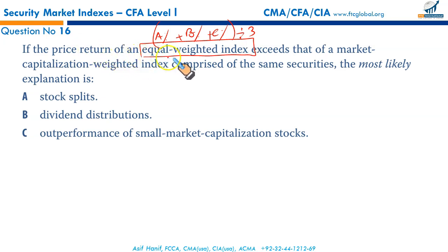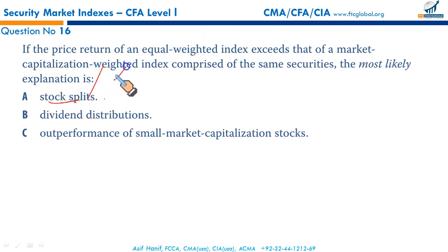If the price return of an equal weighted index exceeds that of the market capitalization weighted index comprised of the same securities, A, B, C, what could be the reason? Stock splits do not affect the market cap weighted index, and they do not affect the equal weighted index. Stock splits have no effect on both, so this is not the reason.